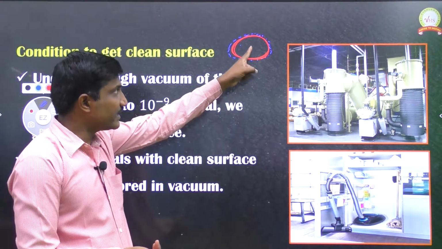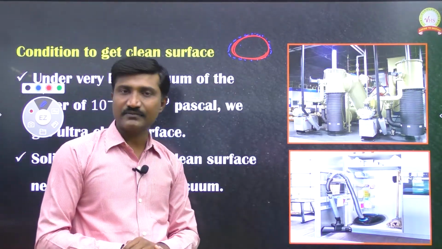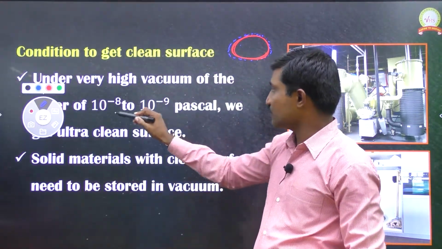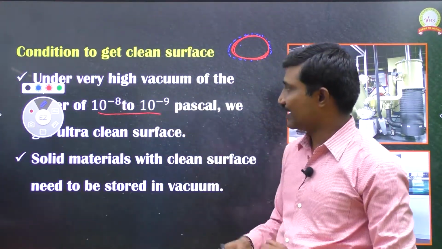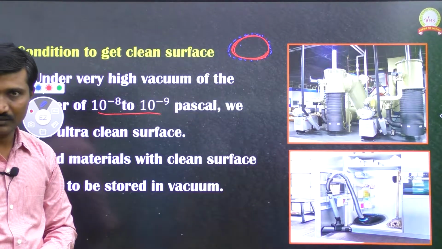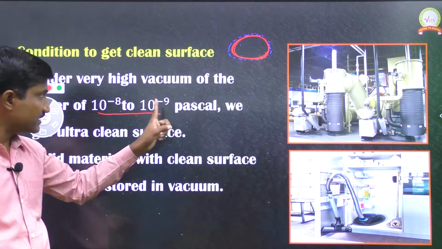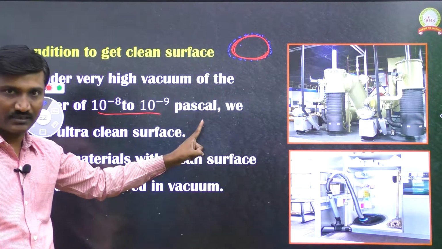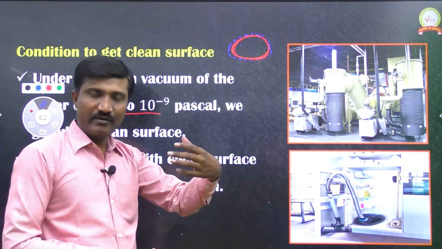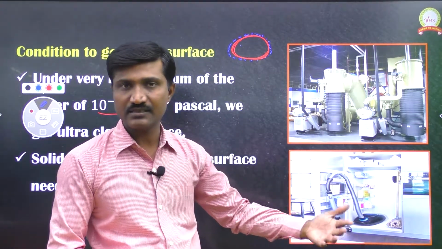Okay, how do we clean? Means by keeping this surface substance in a vacuum. In that vacuum, we are going to maintain the pressure from 10 power minus 8 to 10 power minus 9 pascals. So, this is a very low pressure. Actually, the pressure of a gas depends on the amount of the gas. When the amount of the gas is less, then the pressure of the gas is less.